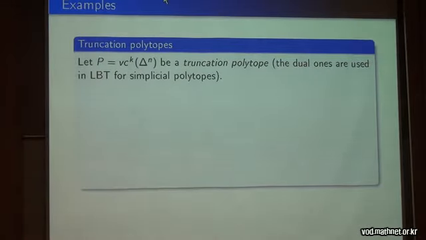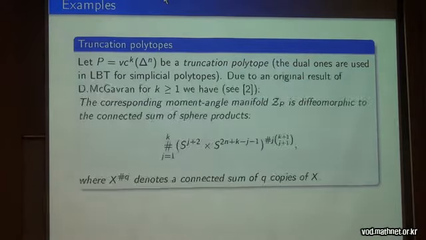So the examples which are not so trivial are truncation polytopes. Let P be a truncation polytope. These are famous in combinatorial geometry polytopes, for example, used in the lower bound theorem, duals of simplicial ones. This theorem gives you lower bounds for face vectors. And this is, we have Delta^n, we have a simplex, and we consecutively cut down k of its vertices.